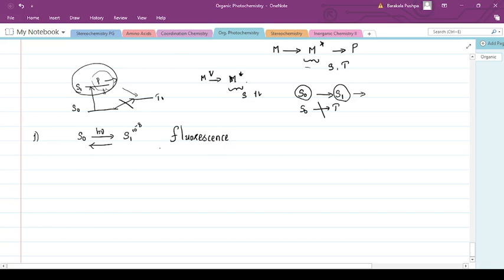The fluorescent light has a longer wavelength than the light required for the original excitation. The light released from S1 to S0, that means from the singlet excited state to the ground state, has a much longer wavelength than the light required to go from the ground state to the excited state. So the fluorescent light has a longer wavelength.